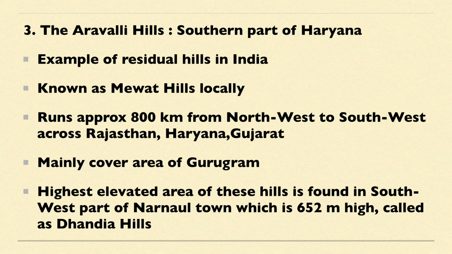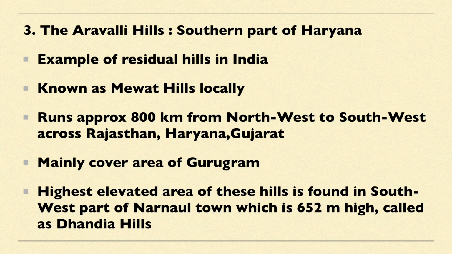Now the third main division is Aravalli Hills. It lies in the southern part of Haryana. These are part of the residual hills in India and are also known as Mewat Hills. So इन्हें Mewat Hills भी बोलते हैं. And these run approximately 800 km from northwest direction to southwest direction, covering the states of कौन सी states को cover करती है Aravalli Hills? Rajasthan, Haryana and Gujarat. And in Haryana these mainly cover the area of Gurugram district.